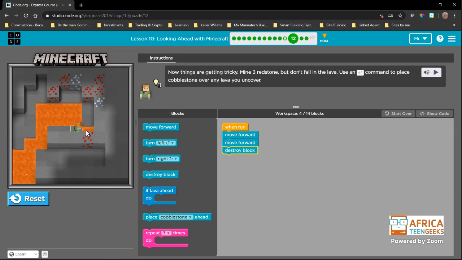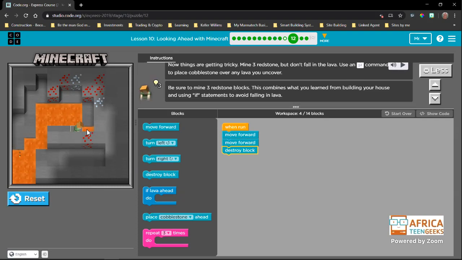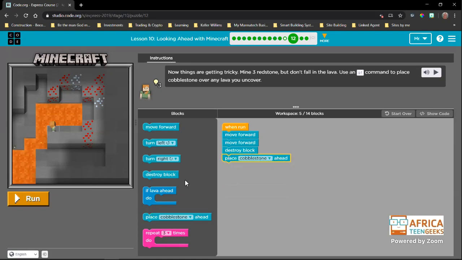Now I see a problem there. There is lava there, so we cannot walk there. We cannot walk on lava. We will catch fire. We will be set alight. So what we need to do is place a block of cobblestone. We want to place the block of cobblestone and then you'll see that it works. That's very good. Now we can move there.